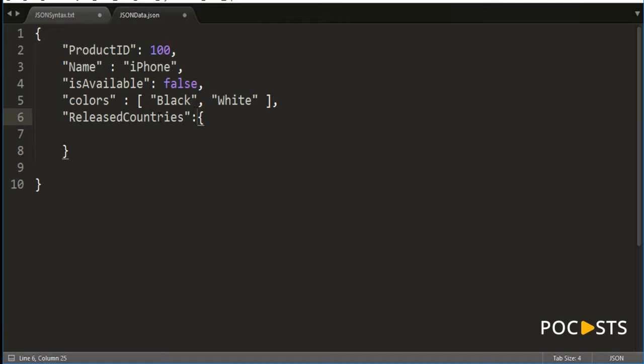the phone released in these countries, then you represent it with curly braces, right? Then you can define key value pairs in an object notation. You can say India true, comma. I'm going to show how to define objects under an object, an object inside an array, those kinds of things. But for now try to concentrate on how you define an object.